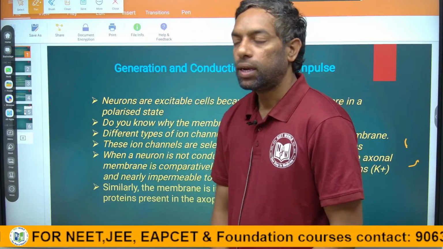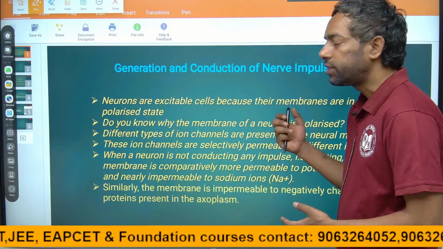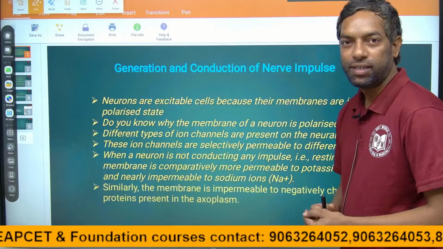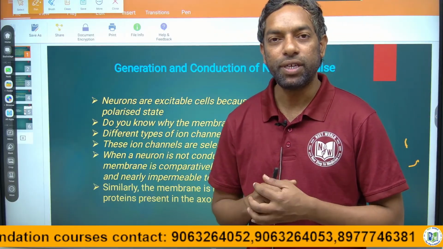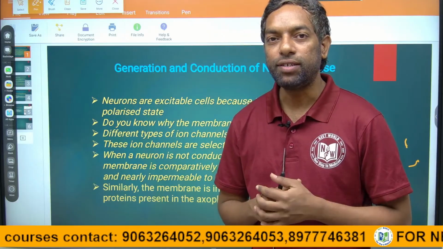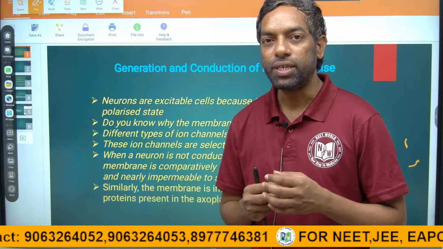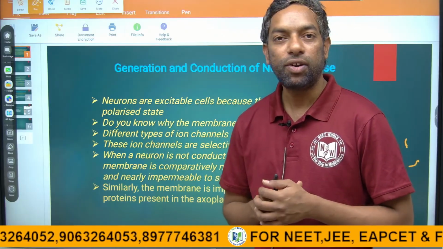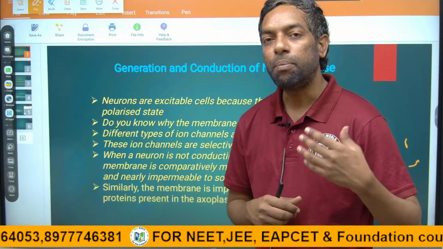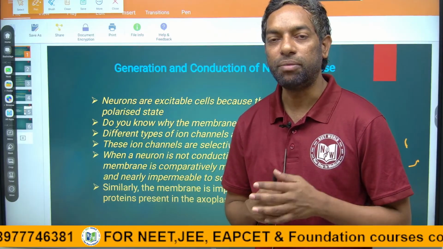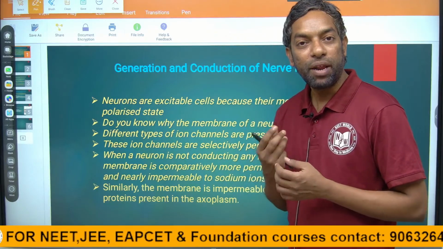Guys, today our topic is generation and conduction of nerve impulse. There are different kinds of cells in our body. The neuron is a different type of cell, which is self-excitable, which means it can conduct electrical signals from one cell to another cell. They can polarize, meaning they can exchange ions across their membrane.